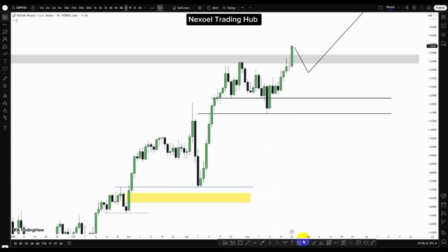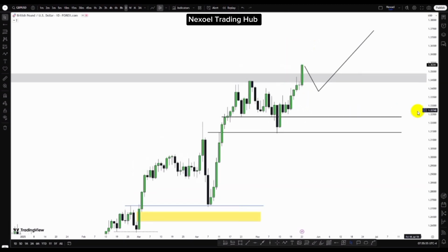Though last week I was expecting that price may possibly dip lower into this zone, because we saw the delivery of this consolidation through Wednesday, Thursday, Friday. So I was expecting the possibility that price may give a manipulation to mitigate the zone before the bullish movement of price to the upside. But fortunately, price just continued bullish when the market opened.